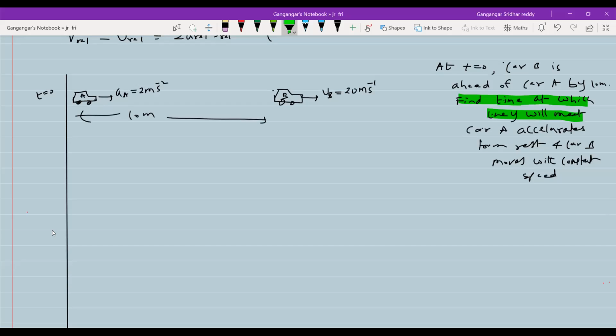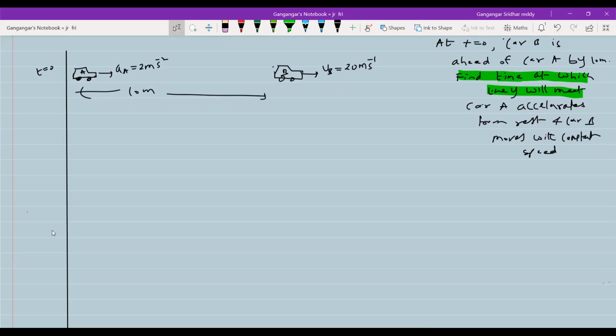Let's see what length of road car A should move to catch car B. And directly I'll go for the formula here. What is the formula? SAB. You do have plenty of numericals based on this. See, wait, don't give answers immediately.